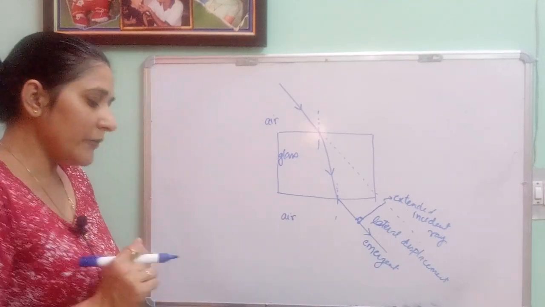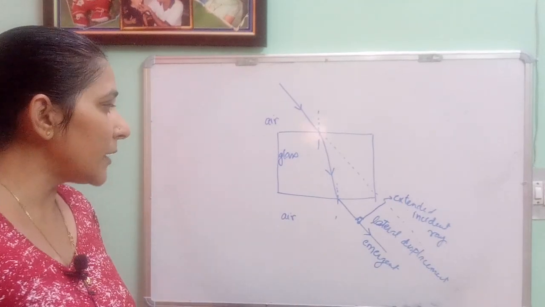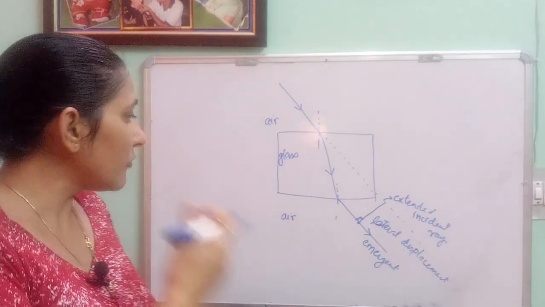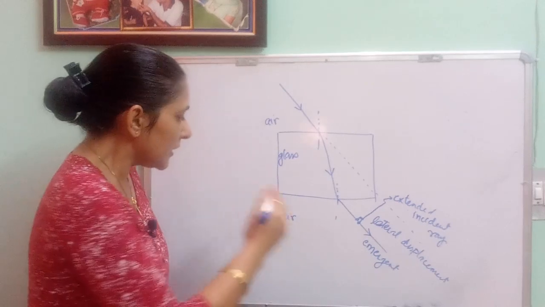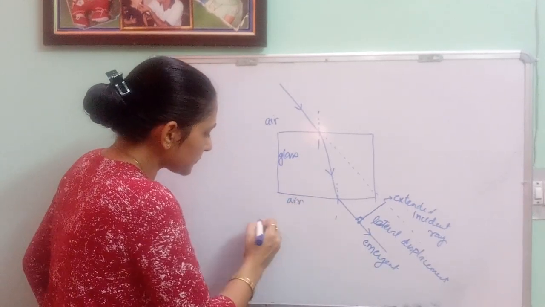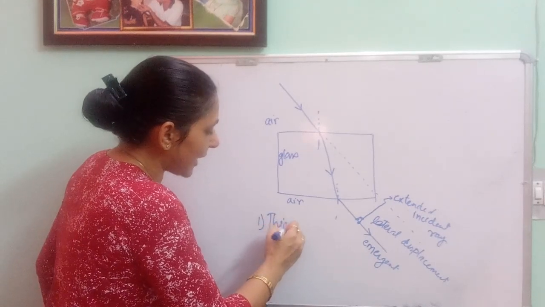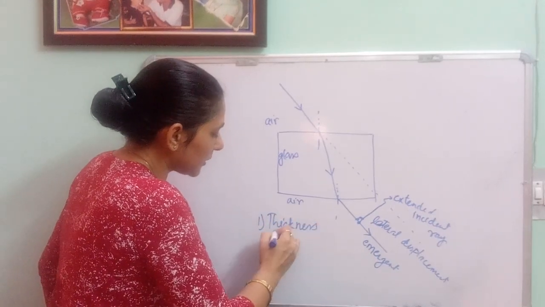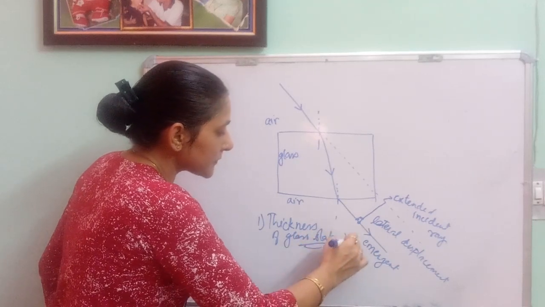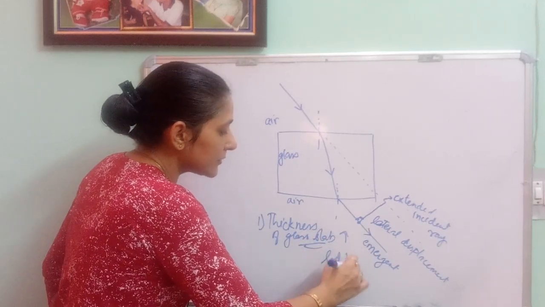Now, when we are talking about lateral displacement, we should talk about the factors affecting it. The first one is the thickness of the glass slab. More the thickness, more the lateral displacement.